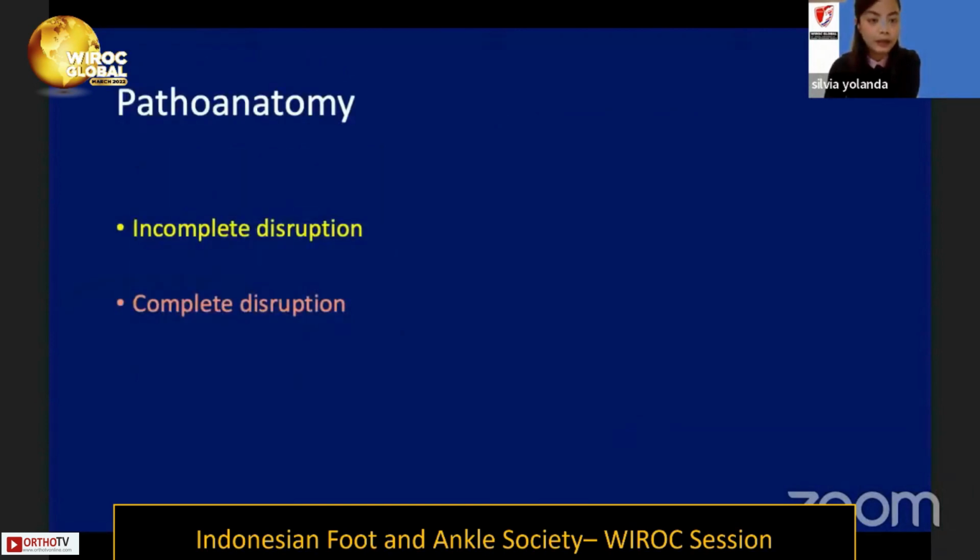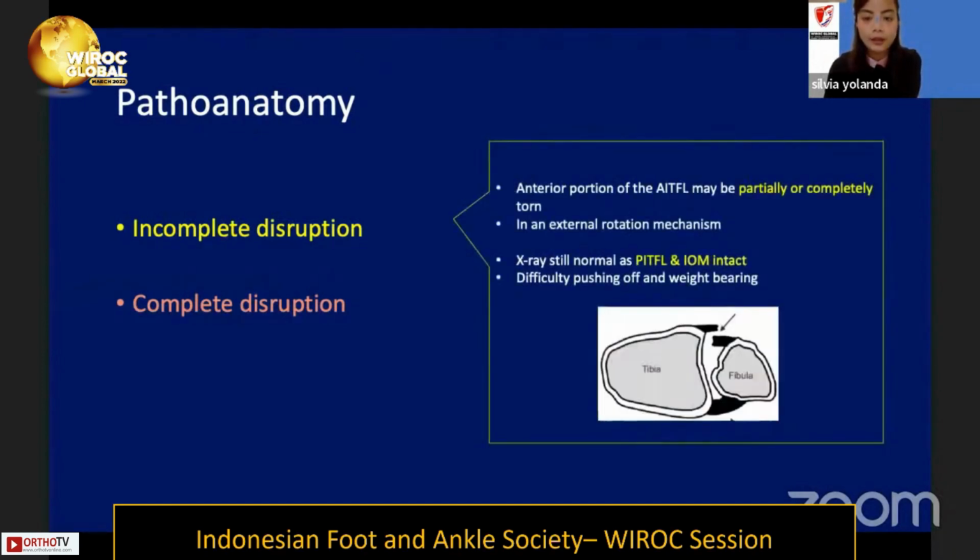Based on this pathoanatomy, the injury consists of two types of disruption. The first is incomplete disruption, where the anterior portion of the AITFL may be partially or completely torn, and it happens in an external rotation mechanism. Since only the AITFL may be disrupted, the X-ray remains normal, but the patient will come to us with difficulty pushing off and weight bearing.